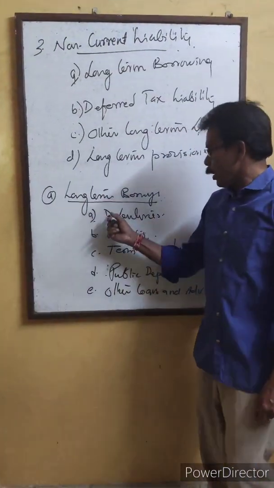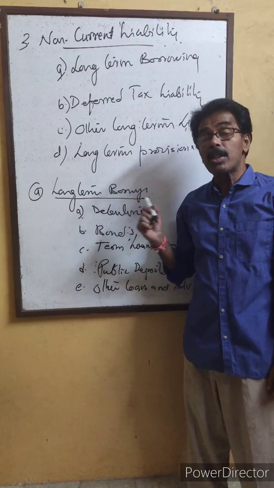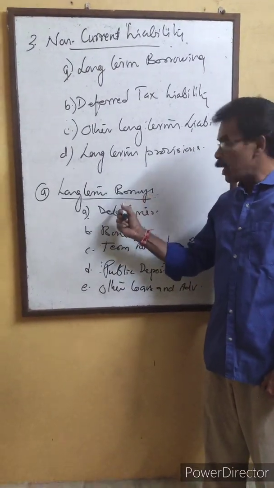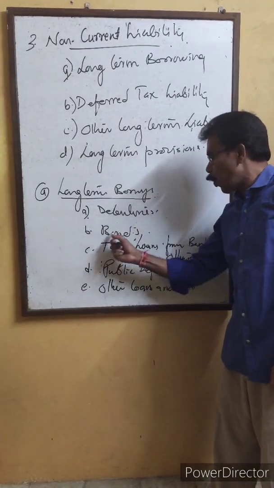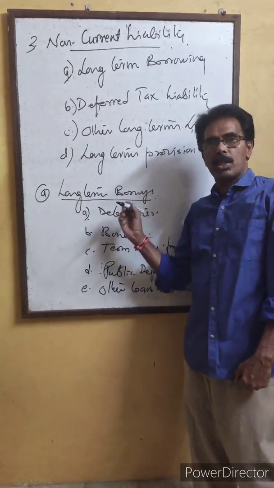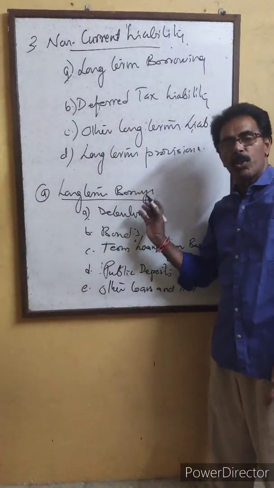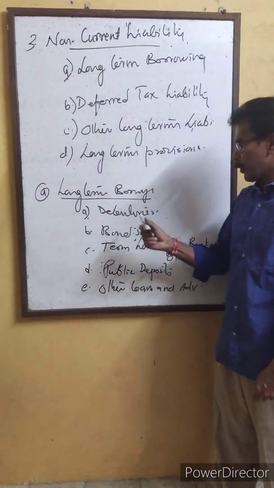These two are the means of raising capital or borrowing. Companies borrow from the public by debentures or by bonds. Both are meant for raising capital. What is the difference between a debenture and a bond? Both are meant for raising capital or for borrowing money.